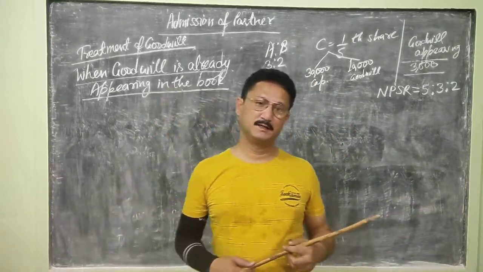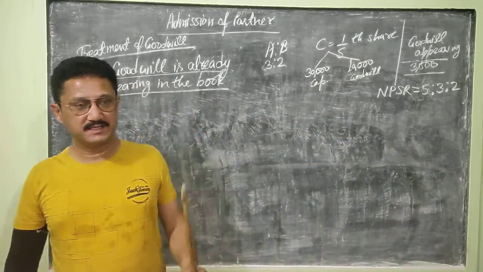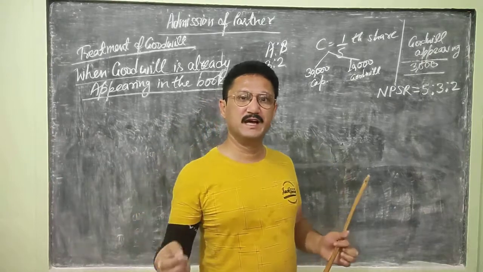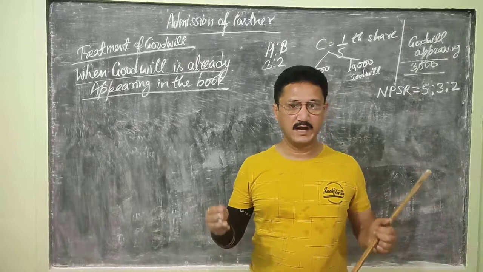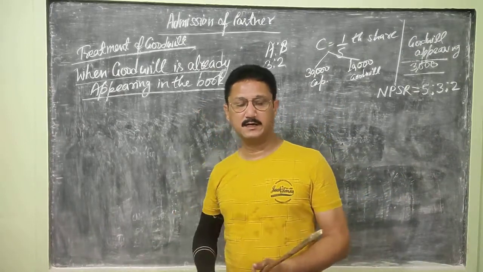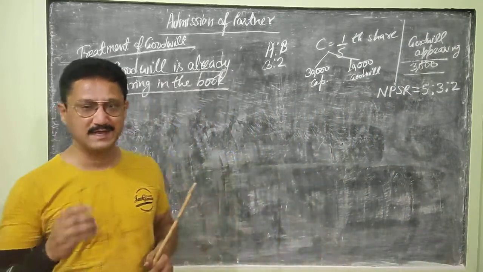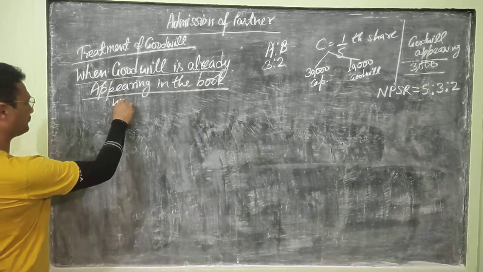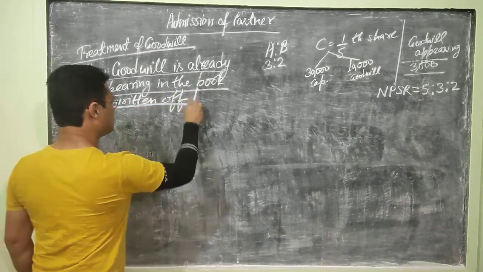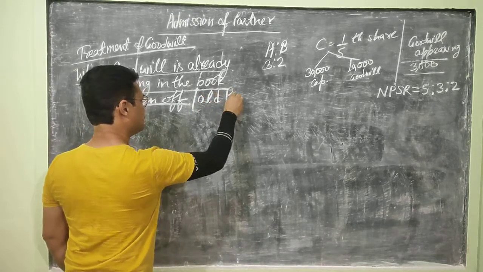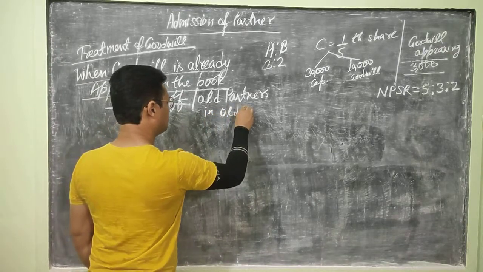Continuing with our topic, treatment of goodwill. The third one: there is a case when goodwill already appears in the books of account. Whenever goodwill already appears in the books of account at the time of admission of a partner, we have to write it off. The goodwill has to be written off. Already appearing goodwill has to be written off amongst the old partners in old ratio.